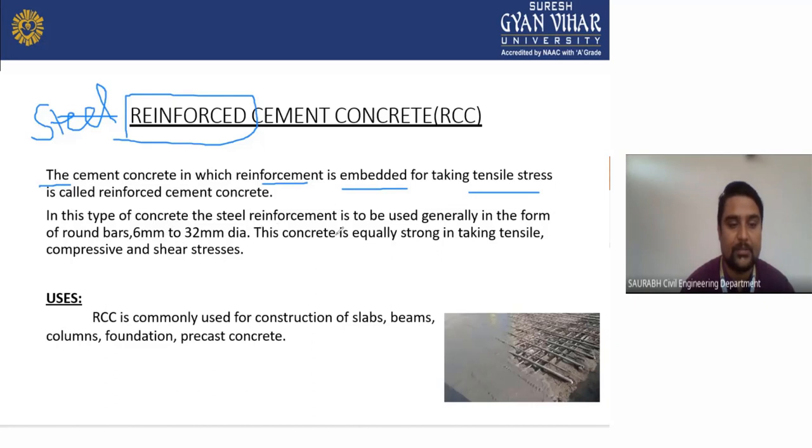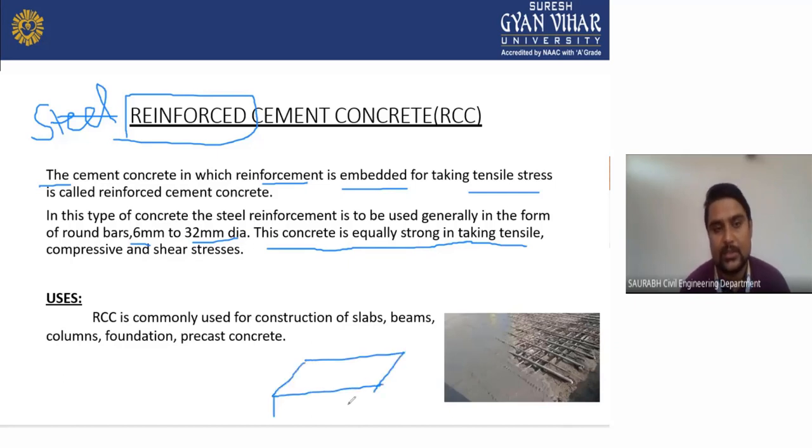In this type of concrete, steel reinforcement is generally used in the form of round bar, 6 mm to 32 mm in diameter. This concrete is equally strong in taking tensile, compressive and shear stress. If you want to make a slab of a building or a structure, you can use this RCC concrete, because there will be reinforcement and it will bear the tensile strength of your slab.